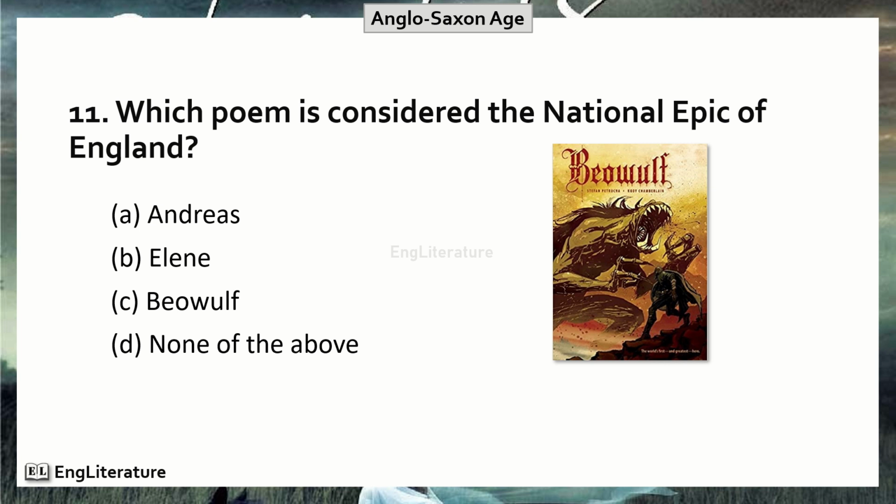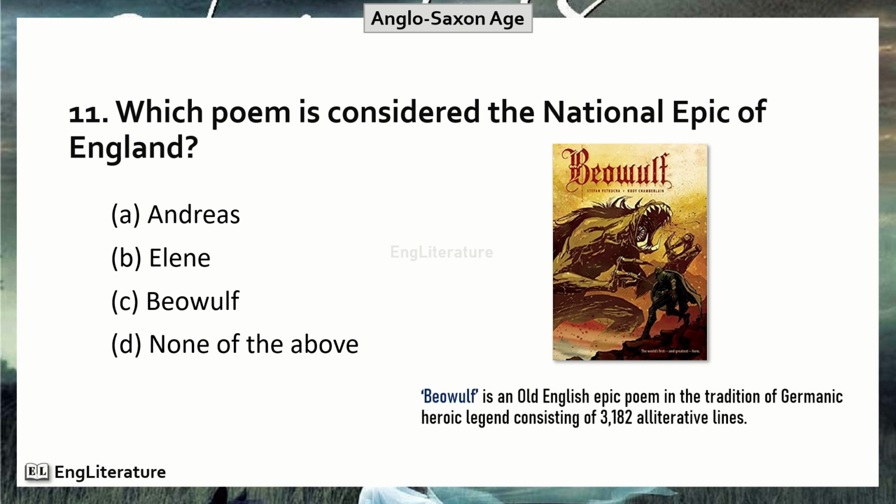Which poem is considered the national epic of England? Beowulf is an Old English epic poem in the tradition of Germanic heroic legend consisting of 3182 alliterative lines. Here, the right option is number C. Beowulf is considered the national epic of England.